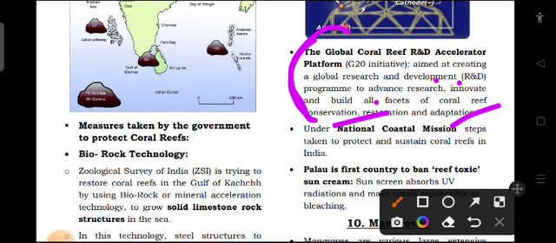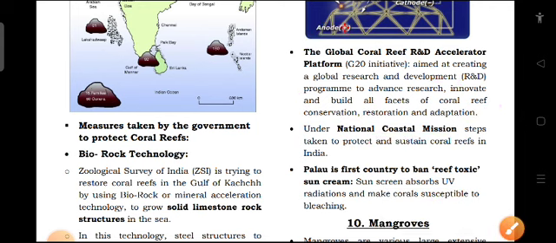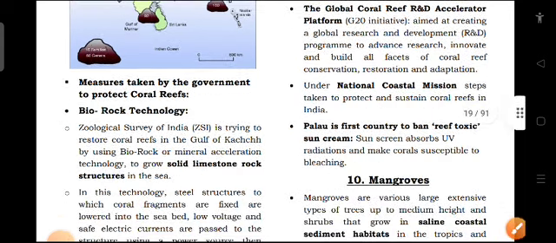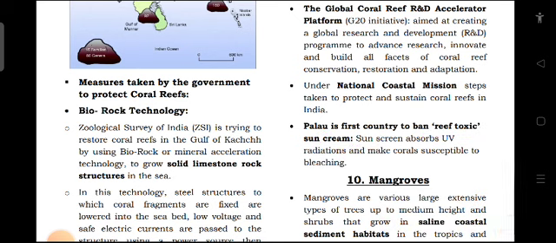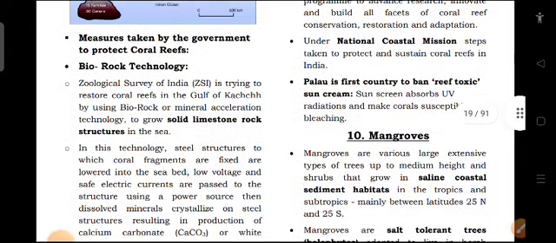Then under National Coastal Mission, steps are taken to protect and sustain coral reef in India. Then Palau is the first country to ban reef toxic sunscreen. It's a very good measure. Reef toxic sunscreens are banned in Palau. Sunscreen absorbs UV radiation and makes coral susceptible to bleaching. So that's all in coral reef.